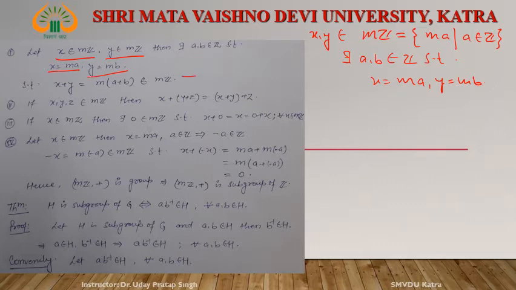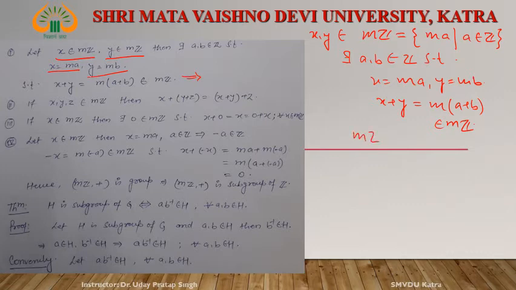This implies that x plus y is equal to m times (a plus b), which belongs to mZ. This is the closure law.